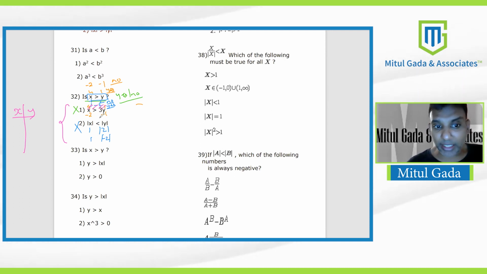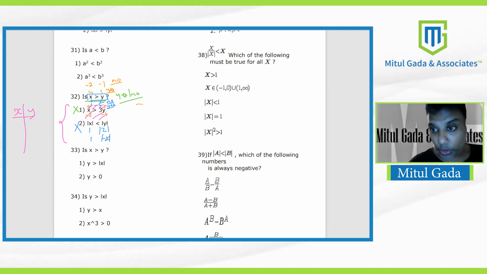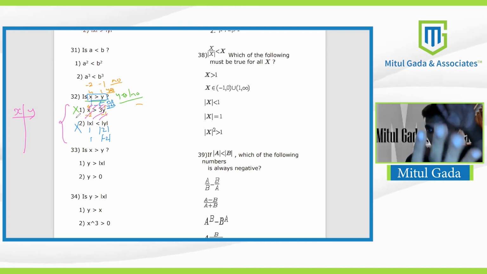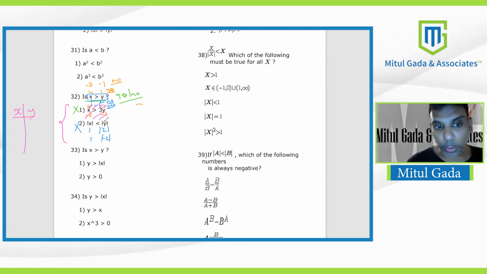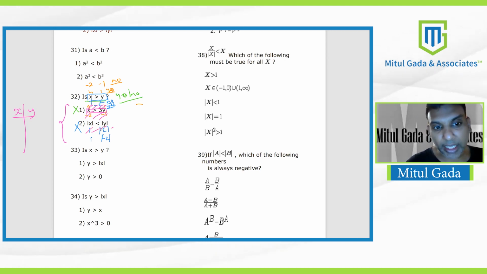Minus 2 minus 1 fits in the first statement, but if it wants to come out, it also has to fit in the second statement. If you put minus 2 minus 1 in the second statement, it will not fit. Mod of minus 2 is not less than mod of minus 1. So after combining, I cannot bring this out. Now let's look at the blue values for statement 2. If they want to come out, they also have to fit in the first statement, which says x is greater than 3y. 1 and 2 becomes 1 is greater than 6, which is not true. So after combining, I cannot take 1 and 2.